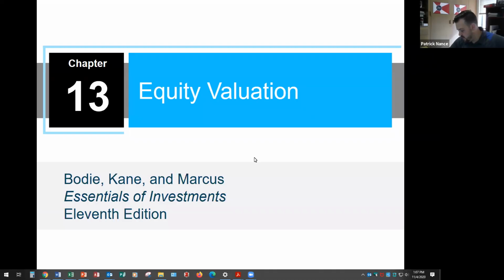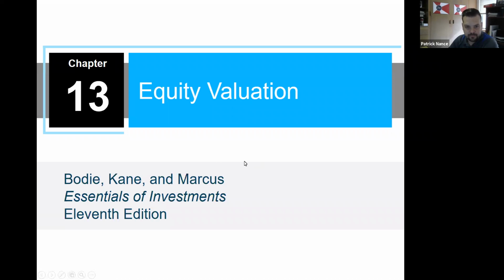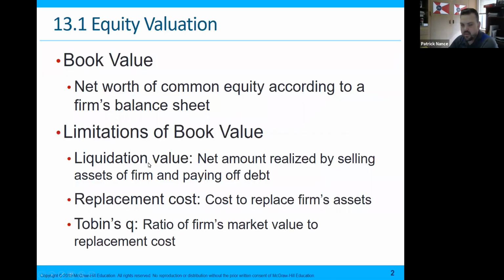Okay, investments, chapter 13, equity valuations. We're trying to figure out how to value the equity in an organization. There's obviously more than one method to do so. Book value is the net worth of a company's equity according to the firm's balance sheet. This would be the accounting method of equity, because assets minus liabilities equals equity. So that's kind of the most basic and the most,